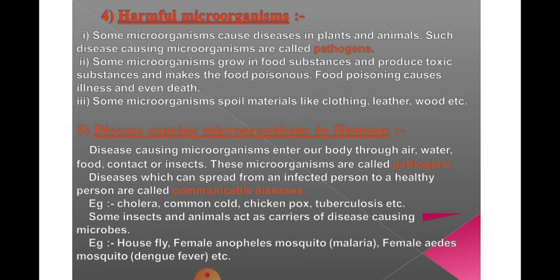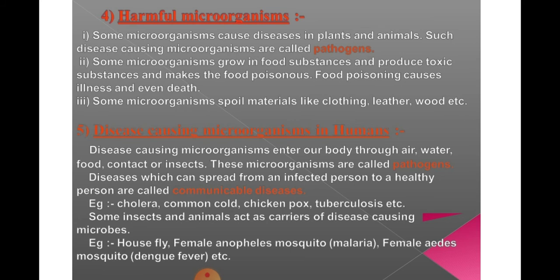Diseases which can spread from an infected person to a healthy person are called communicable diseases. Okay, if a disease can spread from an infected person to a healthy person, that means a person who is not infected becomes infected from an infected person. So this type of disease is known as a communicable disease.